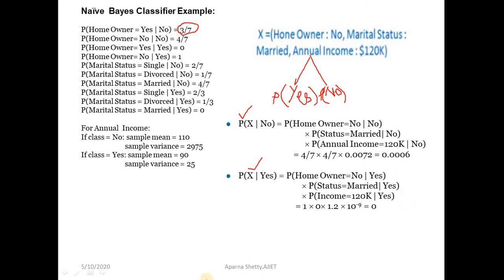So if you compare, P of X given no has a higher probability than P of X given yes. Class no has a higher conditional probability than class yes. Hence we can classify this record as class no, because the posterior probability of P of X given no is greater than the posterior probability of P of X given yes. So this was the naive Bayes classifier example.